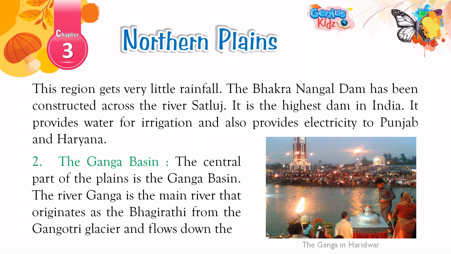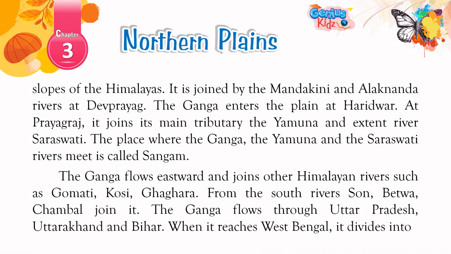2. The Ganga Basin. The central part of the plains is the Ganga Basin. The river Ganga is the main river that originates as the Bhagirathi from the Gangotri Glacier and flows down the slopes of the Himalayas. It is joined by the Mandakini and Alaknanda rivers at Devprayag. The Ganga enters the plain at Haridwar. At Prayagraj, it joins its main tributary the Yamuna and the extinct river Saraswati. The place where the Ganga, the Yamuna and the Saraswati rivers meet is called Sangam.